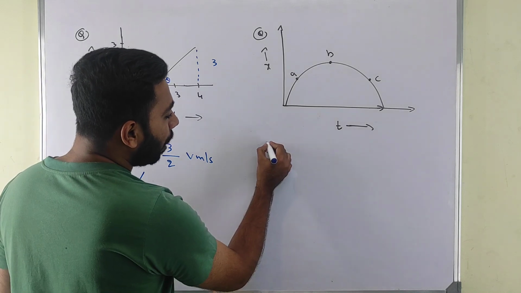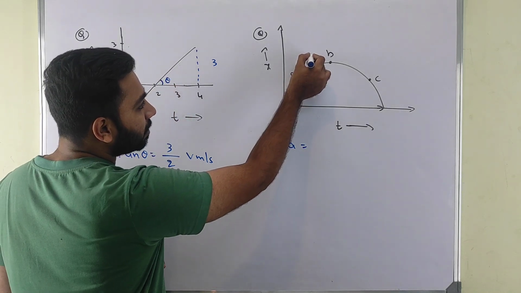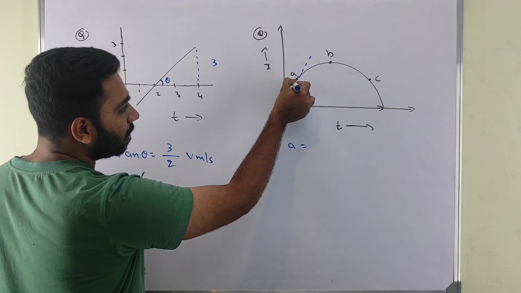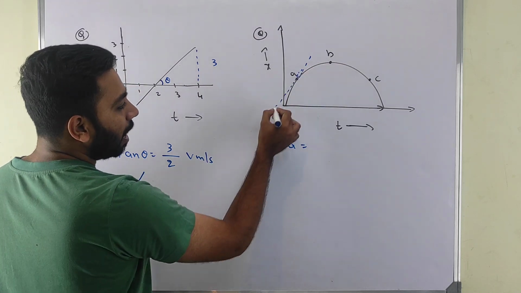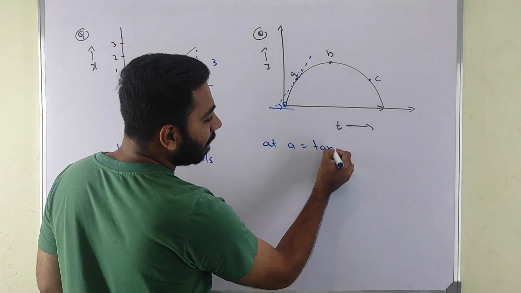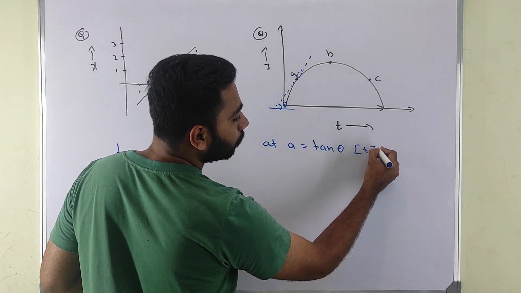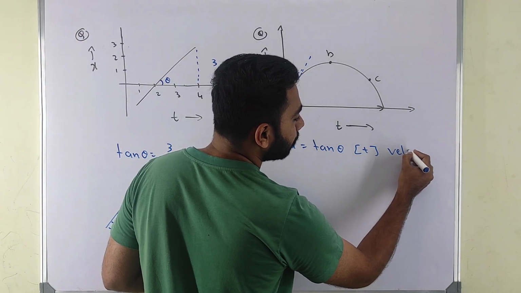At point A, if I draw a tangent, I get it like this, and this tangent angle is theta. This tan theta is positive, which means positive velocity.